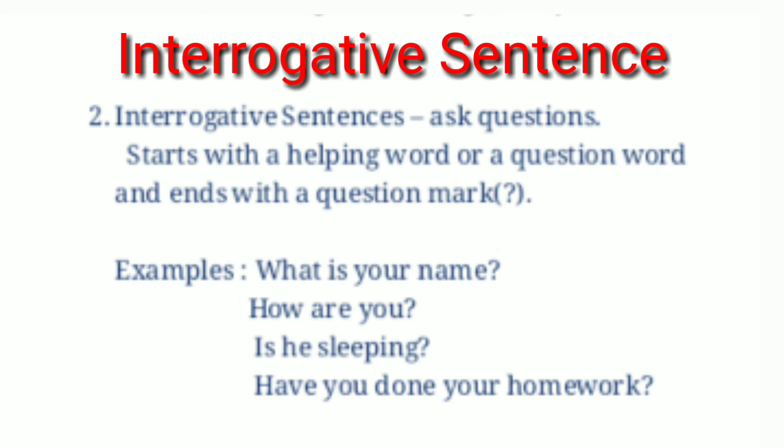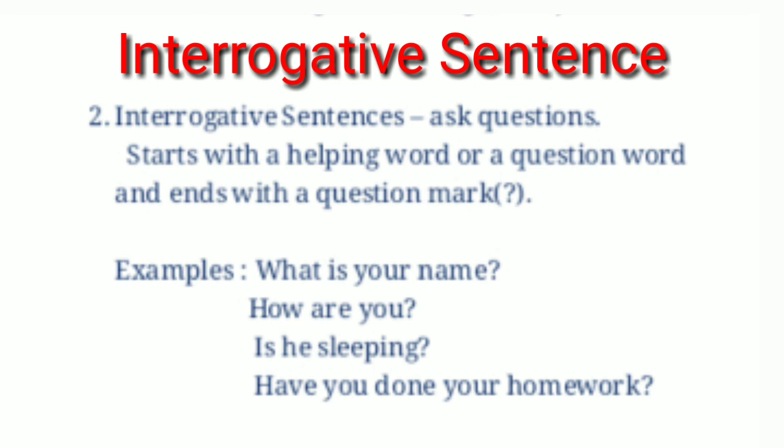Next example, is he sleeping? In this sentence, is is a helping verb. And at the end you can see the question mark. And it also asks a question, and gives complete meaning. So we can say it is also an interrogative sentence.